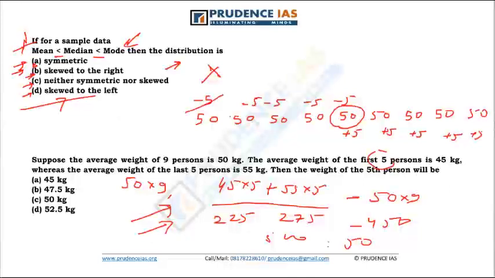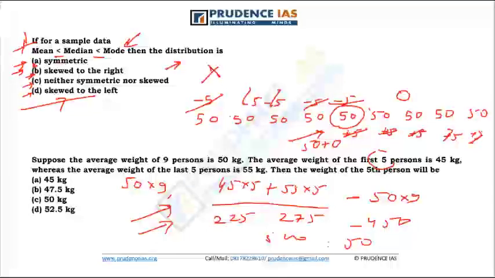Again, I don't have to add or subtract anything. Minus 5 plus 5 plus 5 minus 5 minus 5 plus 5. So in this case, we have a remainder 0. So the weight of the fifth person will be 50 plus 0, which is 50 kg.